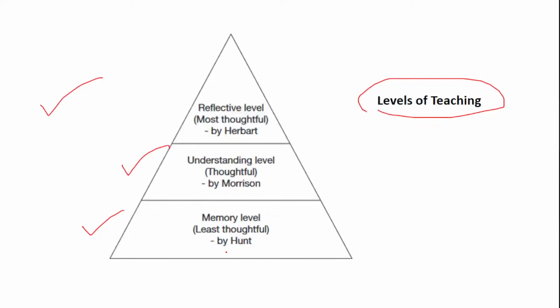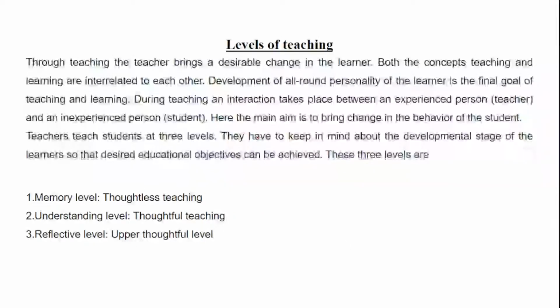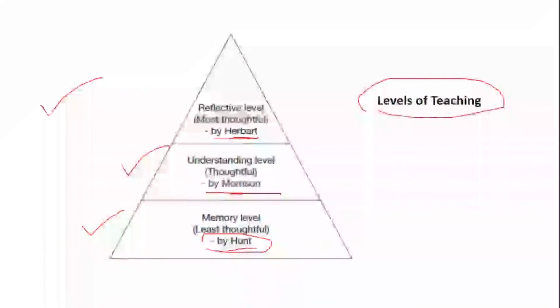Now in this I have given the proponents also who have come up with these levels. Memory level was brought up by Hunt. Understanding level is brought up by Morrison. And reflective level is brought up by Herbert. So please just have a look over here very well. There are more points over here. So just have a look at over here properly. That is 3 levels. So least thoughtful, thoughtful and most thoughtful.